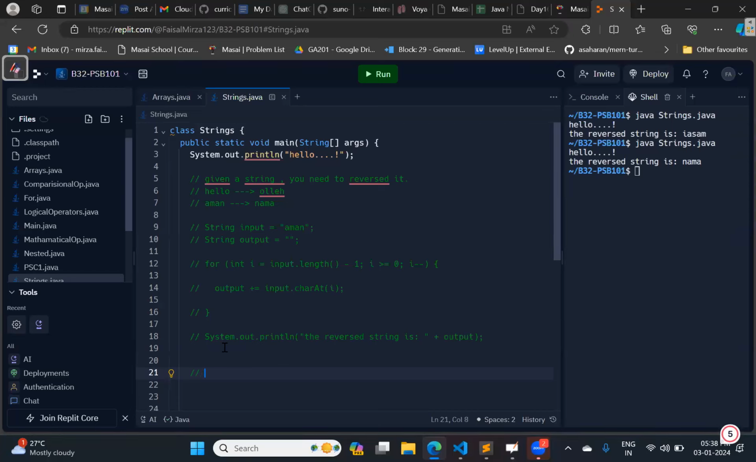So I need to check whether a string is palindrome or not. How to check whether a string is palindrome or not? First of all, what is a palindromic string? What is palindrome?